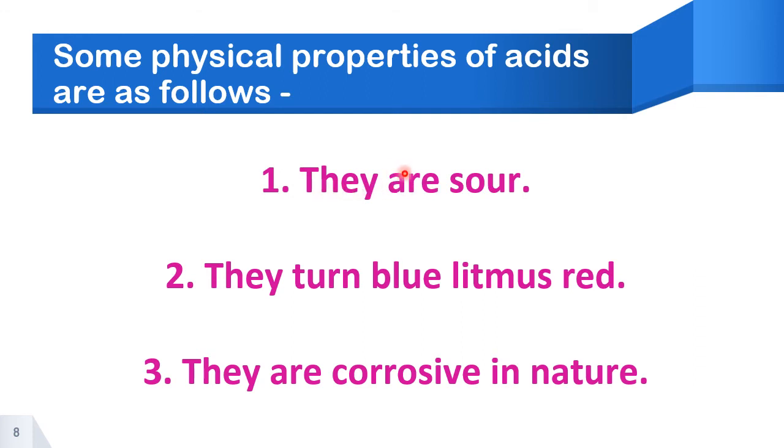All organic acids, lemon, tamarind, are very weak acids. They are good for health also. So they are sour in taste. Others are very strongly sour, where we can't tolerate that sourness. That's why we don't check those acids with our mouth. We require some special chemical properties to tell whether it is an acid or not.